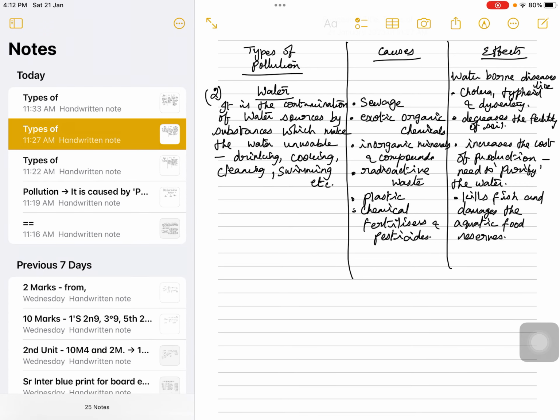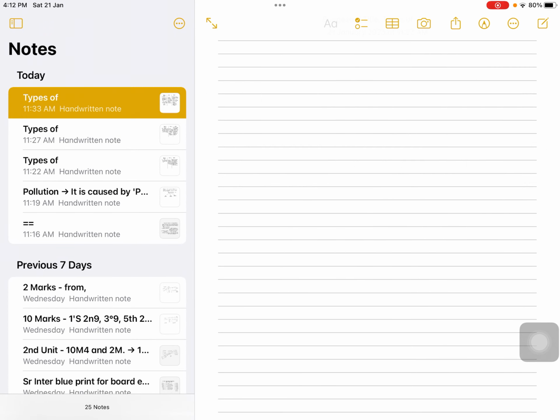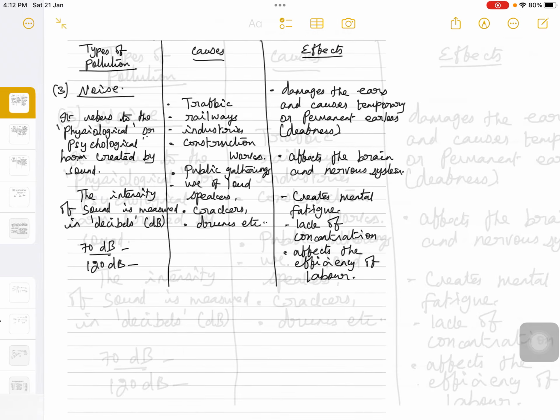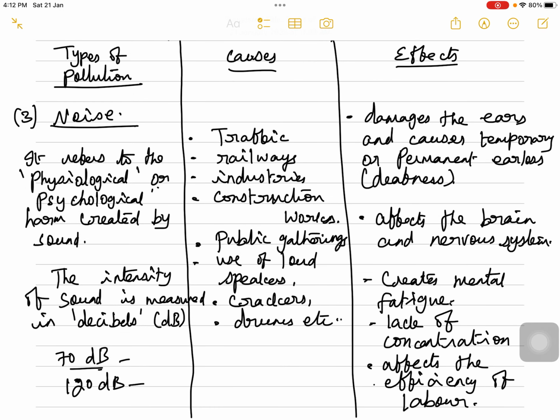The next, moving on to the third one, that is the noise pollution. So the noise pollution, what does it mean? It is caused by sound. See the noise, originally it is derived from the Latin word nausea. So nausea, we all know, isn't it? Nausea is when we feel a certain kind of sickness. We feel the urge to vomit.